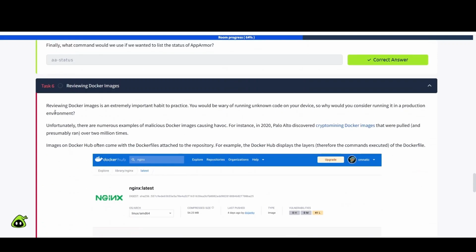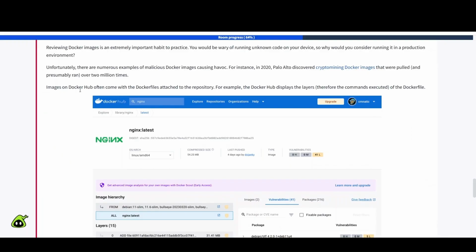Reviewing Docker images is an extremely important habit to practice. You would be wary of running unknown code on your device, so why would you consider running it in a production environment? Unfortunately, there are numerous examples of malicious Docker images causing havoc. For instance, in 2020, Palo Alto discovered crypto mining Docker images that were pulled and presumably ran over 2 million times. Wow.